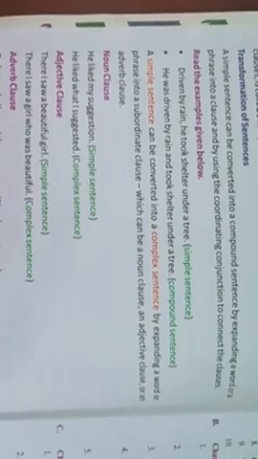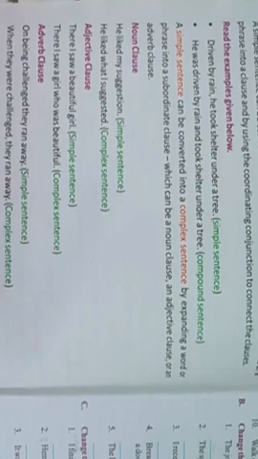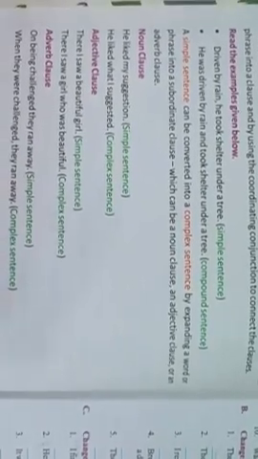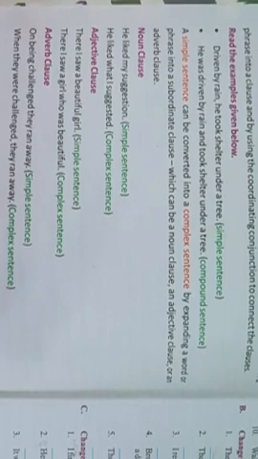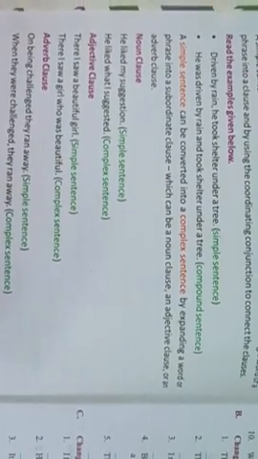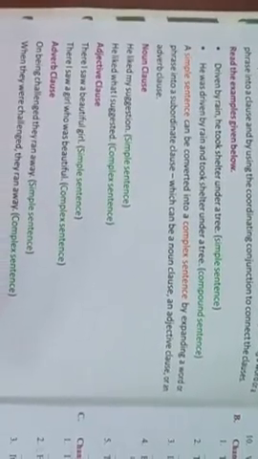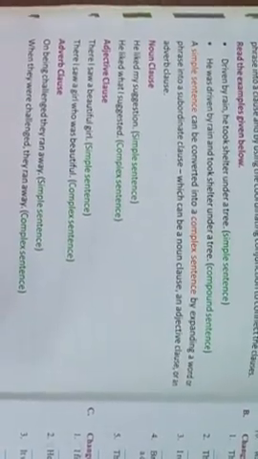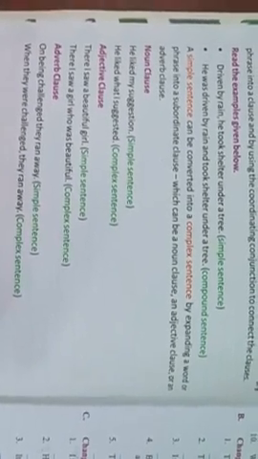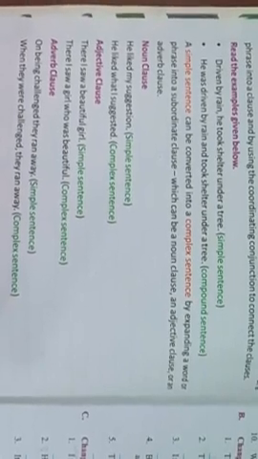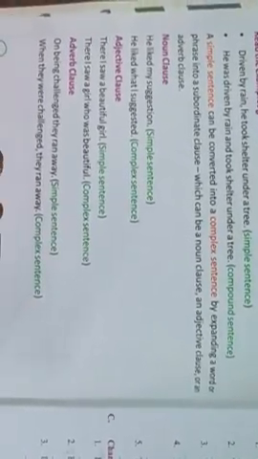Now see, a simple sentence can be converted into a complex sentence. How? By expanding a word or a phrase into a subordinate clause, which can be a noun clause, an adjective clause or an adverb clause. See, example of noun clause.